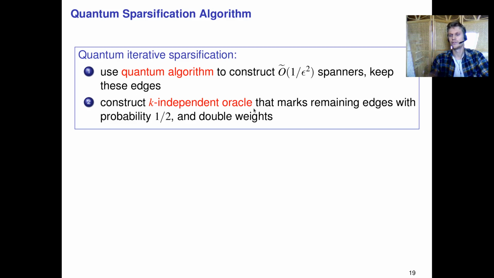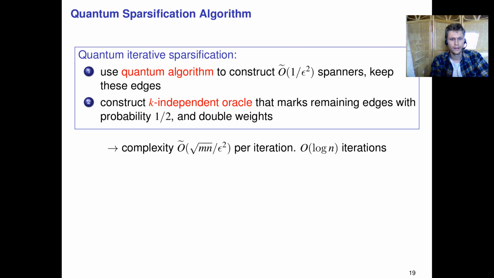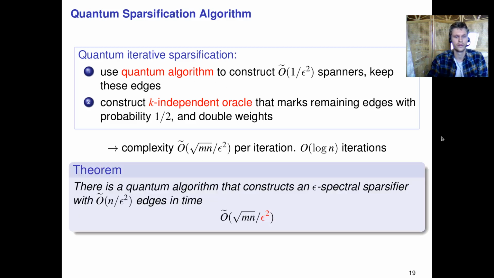It's a data structure, so we have to construct it, and we can use that to implicitly mark which edges are still present in the graph and which are not. The complexity here is O tilde square root mn over epsilon squared per iteration. This is dominated by the first step. Constructing a single spanner takes time square root mn, and we have to construct 1 over epsilon squared of these. And we need O(log n) iterations, so this gives us the following theorem.